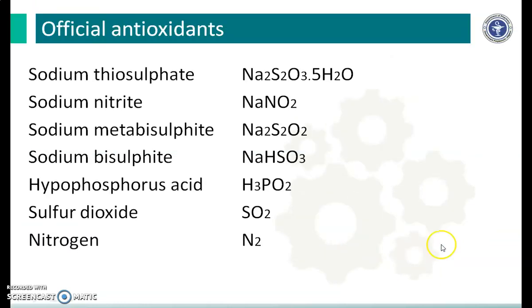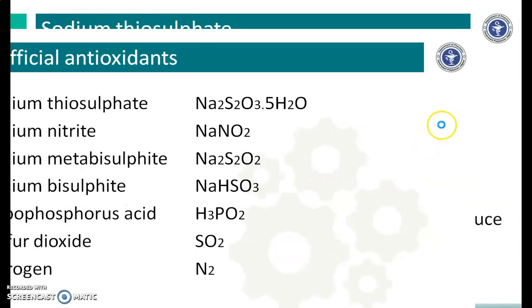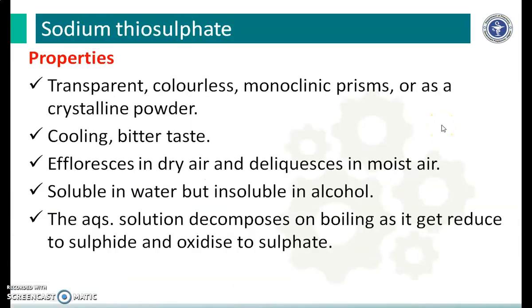The official antioxidants are sodium thiosulfate, sodium nitrite, sodium metabisulfite, sodium bisulfite, hypophosphorous acid, sulfur dioxide, and even nitrogen. It is an official antioxidant. These are the molecular formulas of these antioxidants. Now we will see, one by one, the properties and uses of these official antioxidants. First, that is sodium thiosulfate.